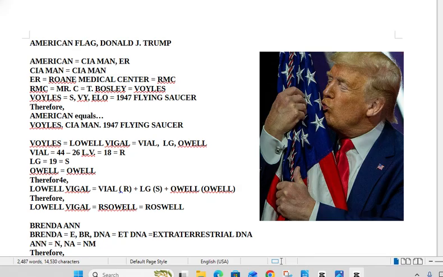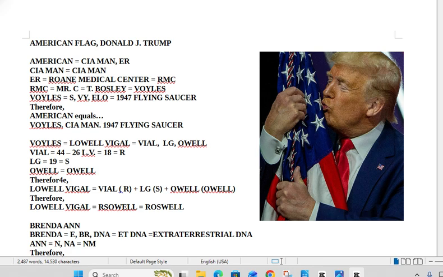I'm going to do a quick analysis of this one little simple picture. And this isn't even going to be the full analysis. I'm not going to do an analysis of the fact that he is kissing the flag. I could easily double the size of this proof if I simply added that to it.